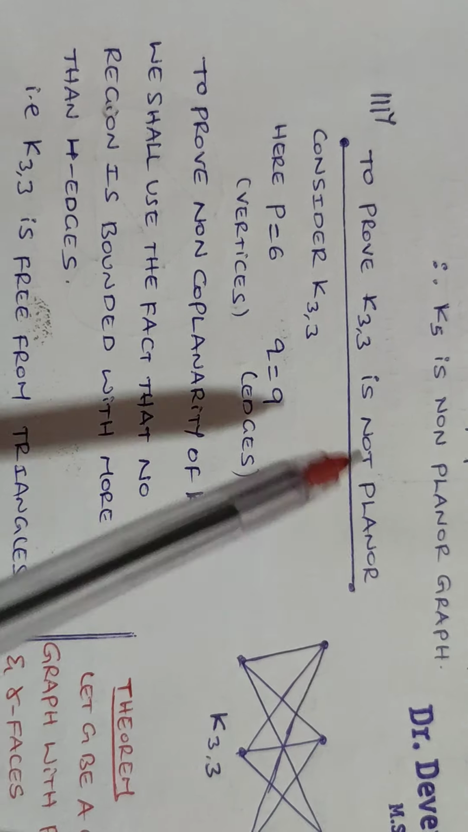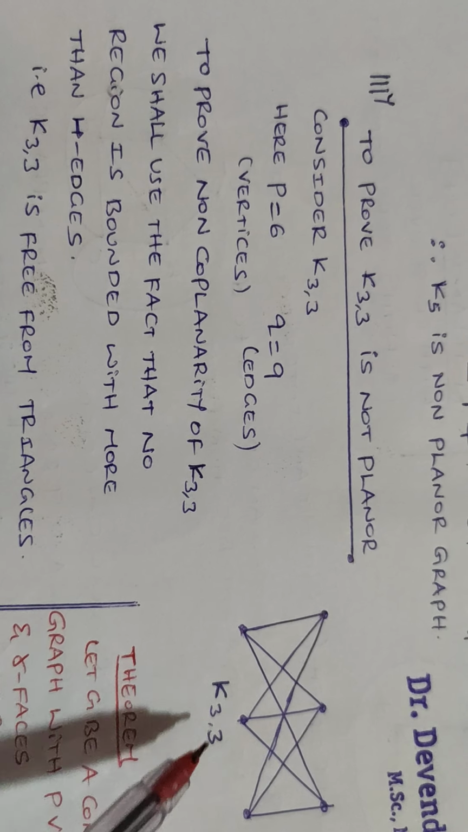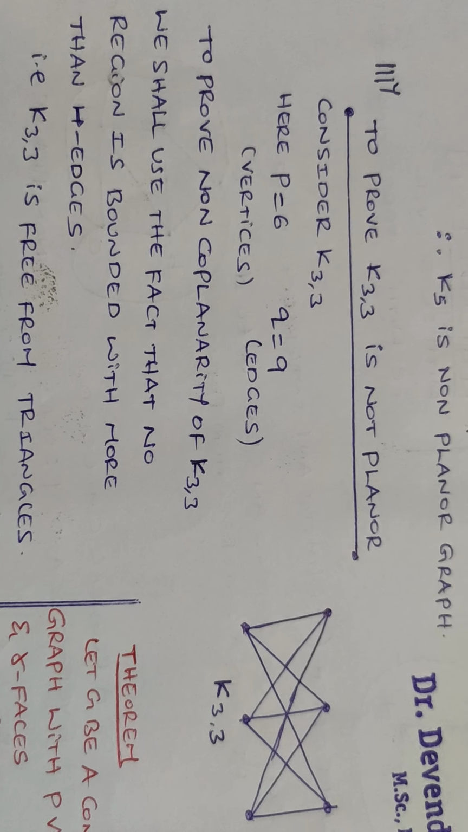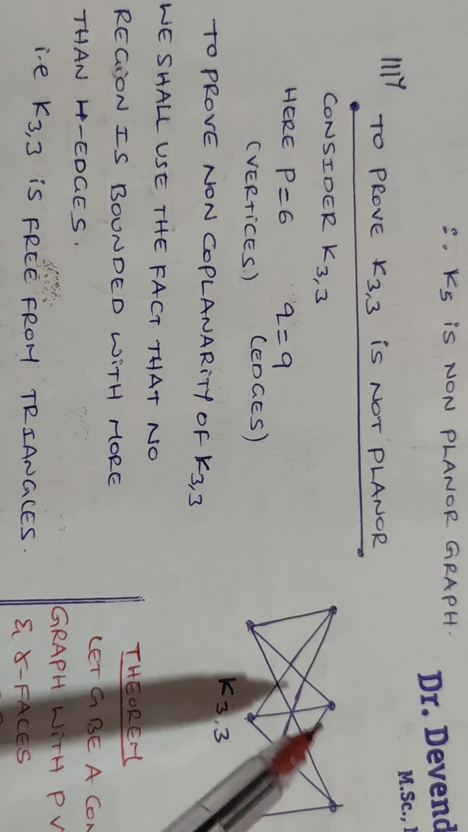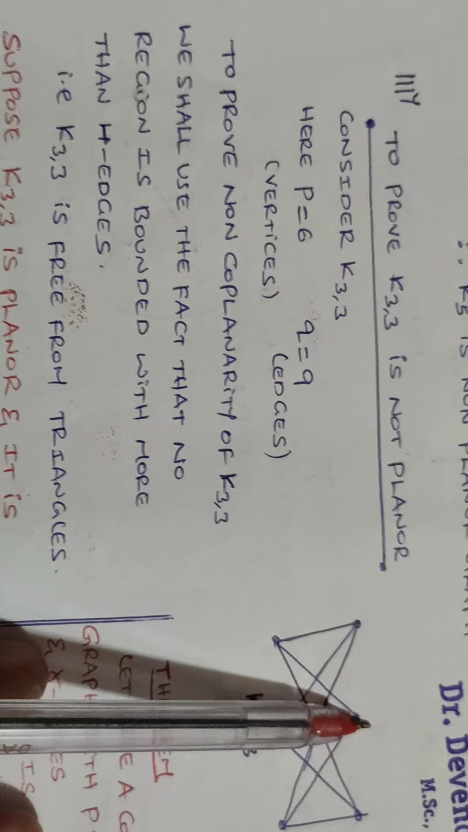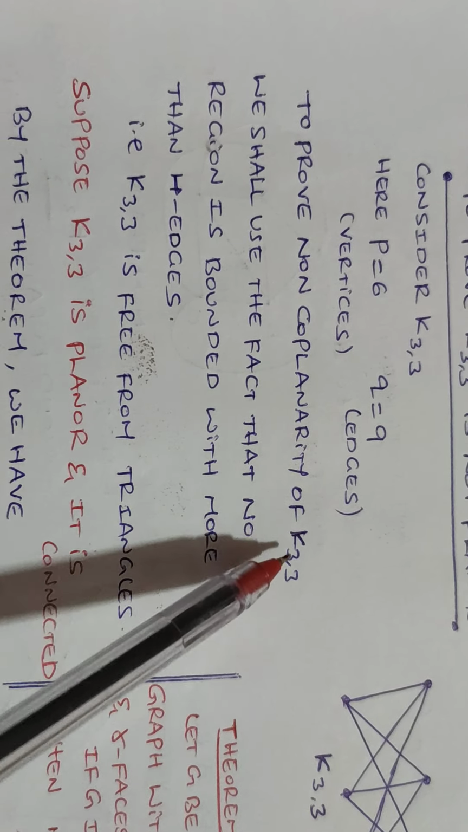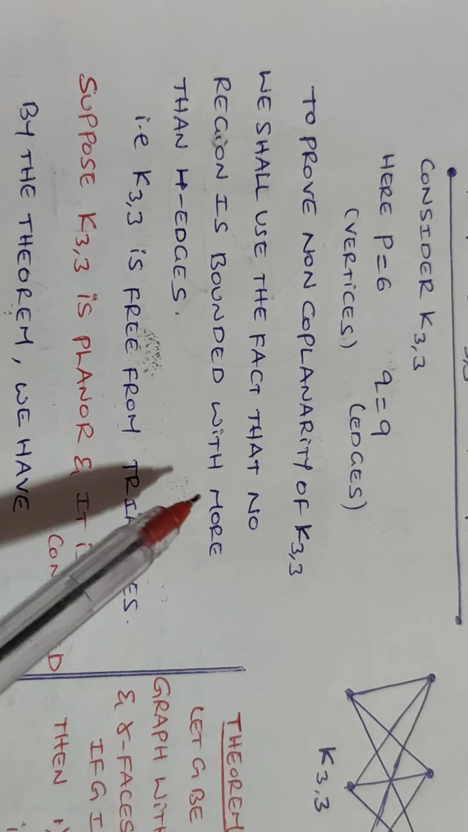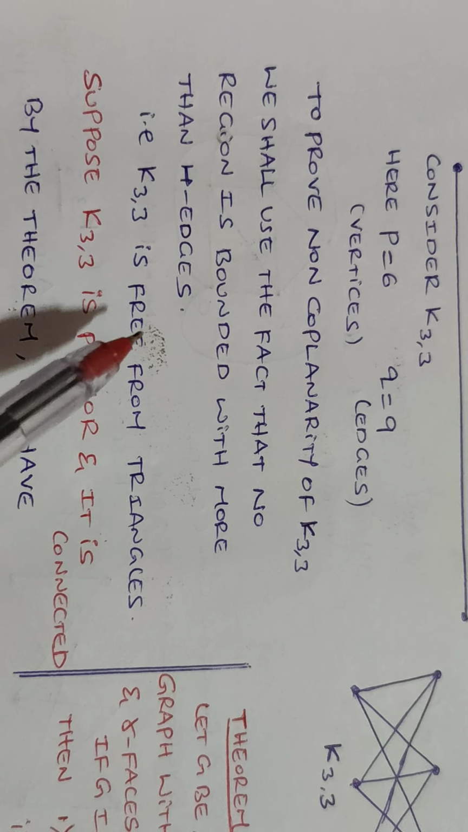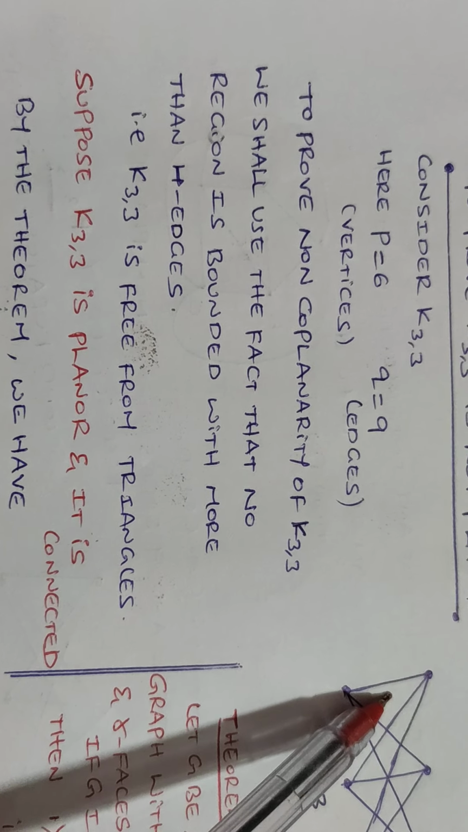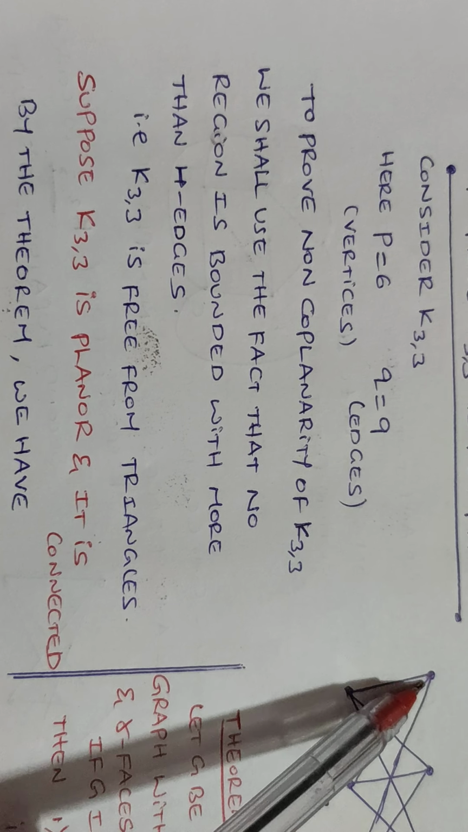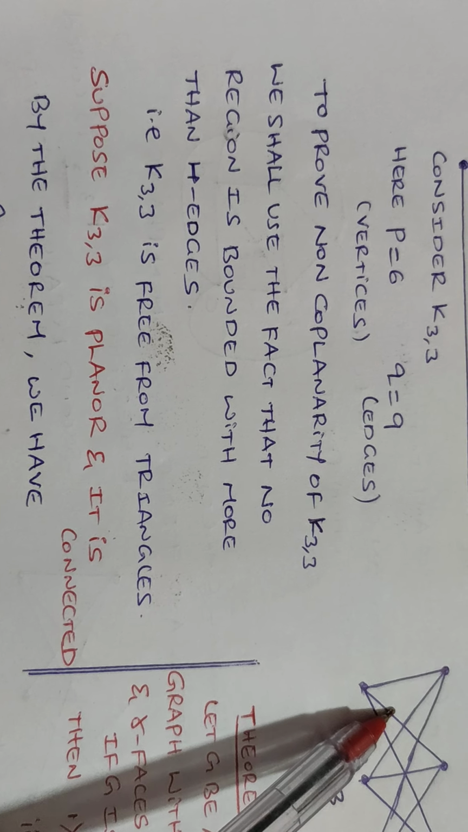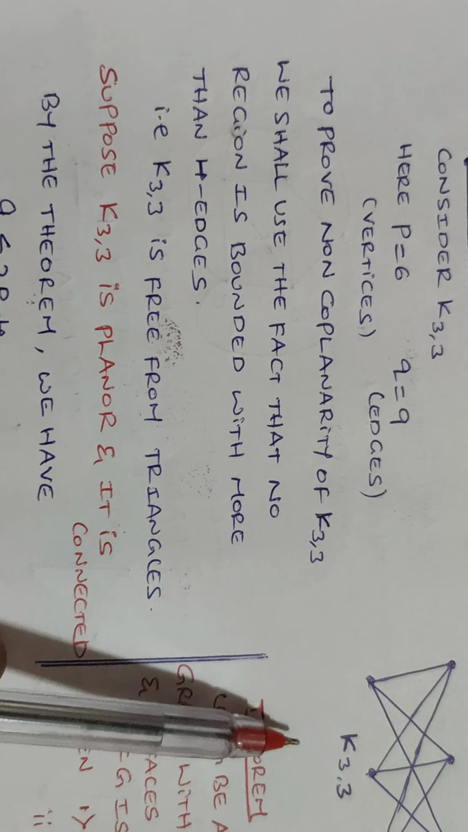Now to prove K33 is not planar, consider the K33 graph. As I said, in case of K33, the number of vertices is 6 and the number of edges is 9. To prove the non-planarity of K33, we use the fact that no region is bounded by fewer than 4 edges. Suppose we consider this region, no region is bounded by fewer than 4 edges. That is, K33 is free from triangles.